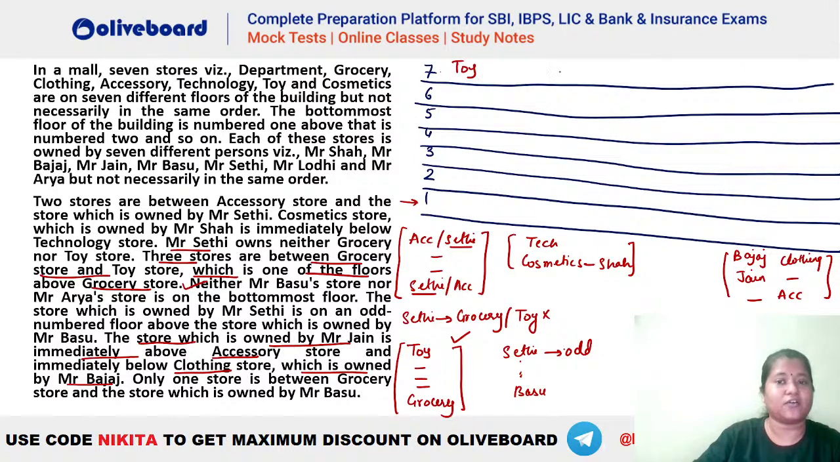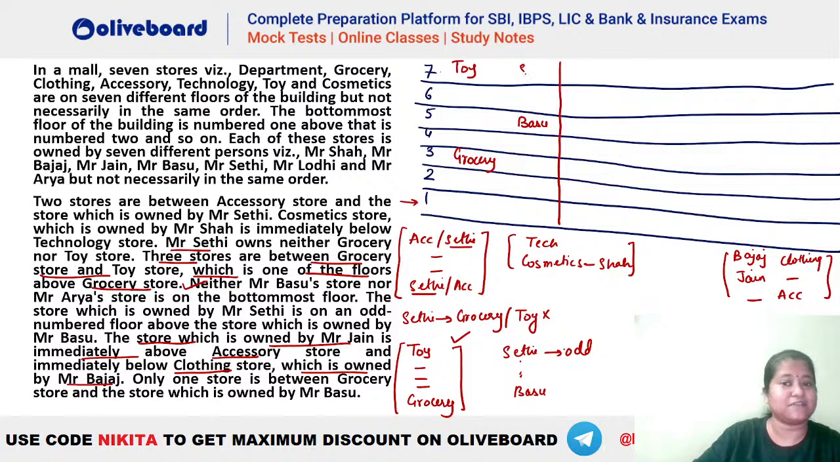ठीक है, मान लो कि toy को हमने यहाँ पर place किया. So we have your 3 between your toy and grocery. So 1, 2, 3. This will be your grocery here. Okay, this will be your grocery. And only one store is there between grocery and Mr. Basu. So here your Basu has to be this one. Why? Because Basu cannot be the lowermost one. So this cannot be. Bottommost cannot be Basu. Okay. और बासु के ऊपर we have Sethi.